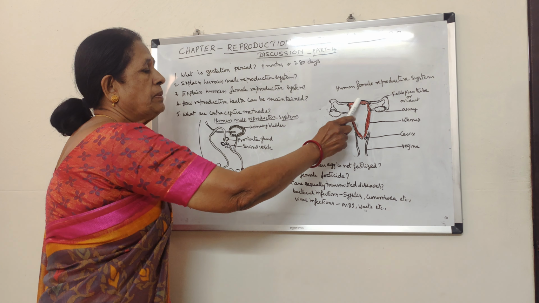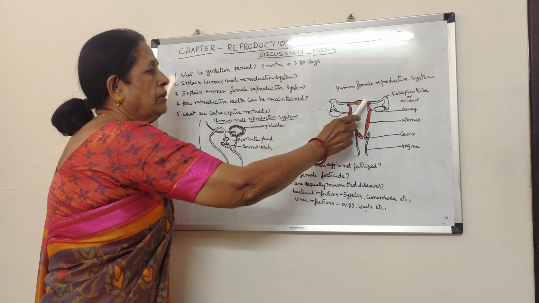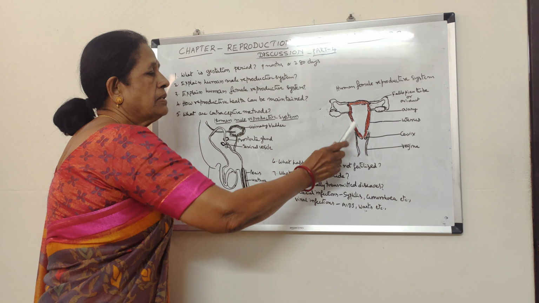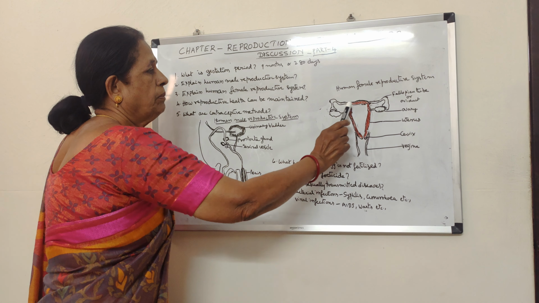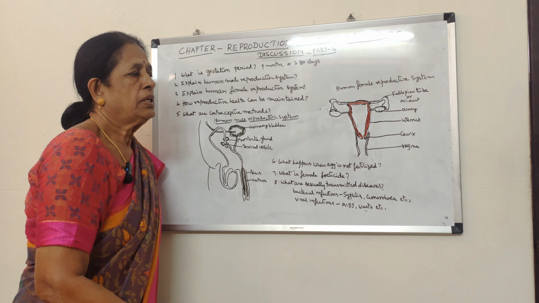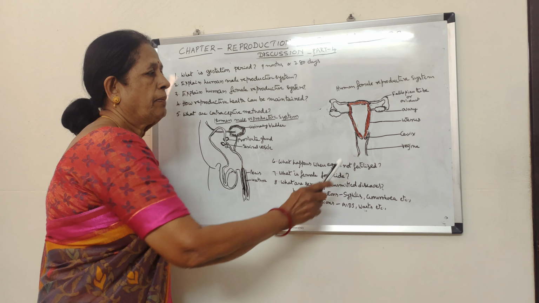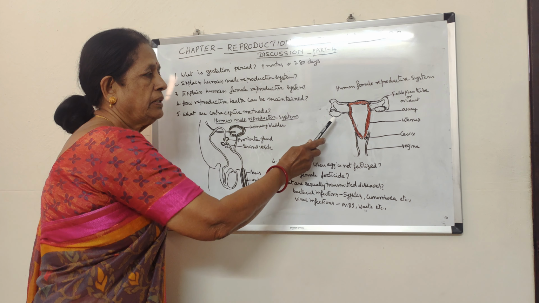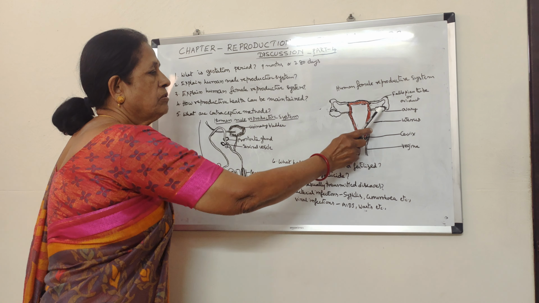When fertilization takes place, a lot of changes take place in the uterus. That means the walls of the uterus become thick, and the uterus walls are supplied richly with blood vessels. In the female reproductive system, the number of ova is very small. One ovary releases one ovum at a time, and the second ovary releases another ovum the next time. That means the production of ovum alternates between these two ovaries.